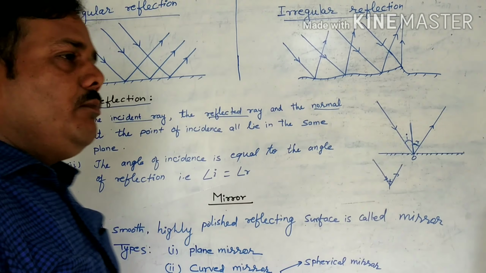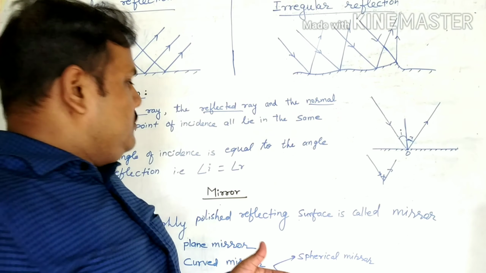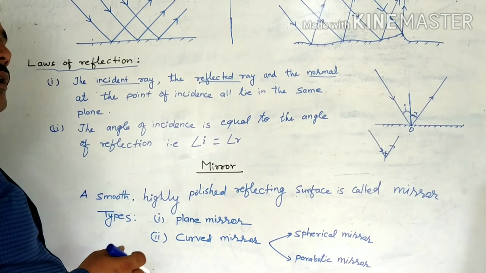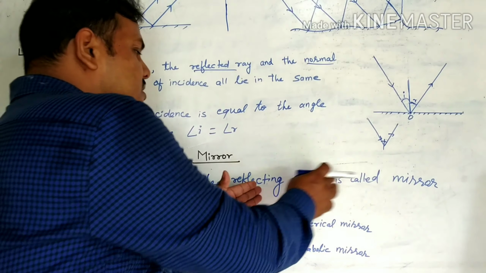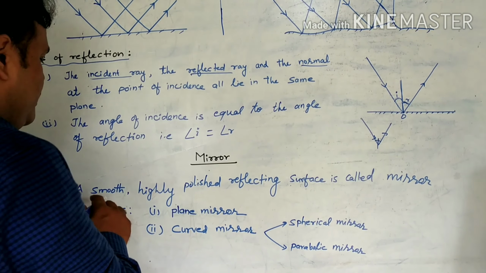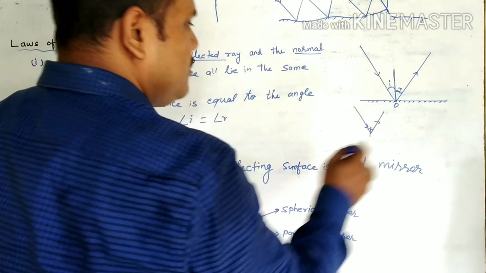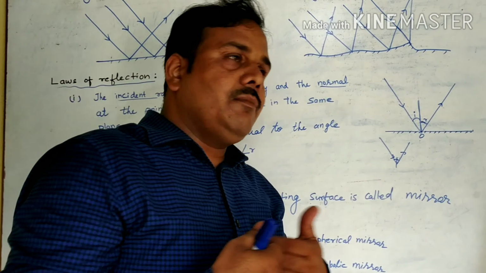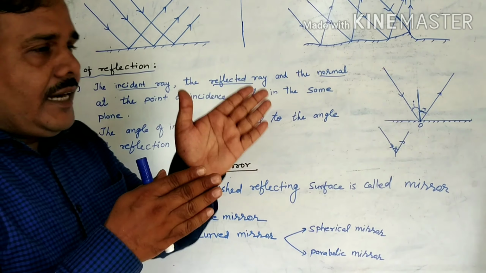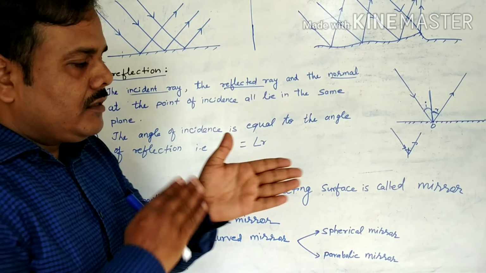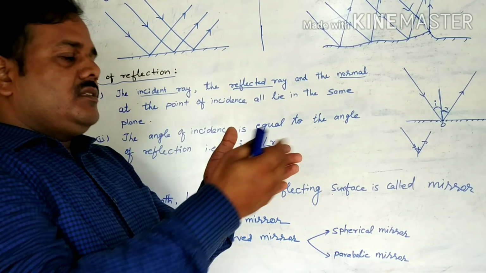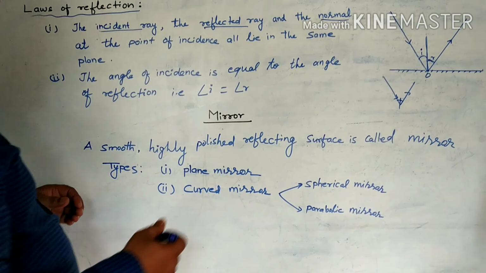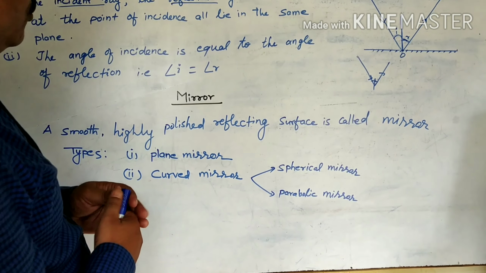Now we will discuss the mirror, because further we will discuss the plane mirror, and then the spherical one. So what is a mirror? A mirror is a smooth, highly polished, reflecting surface. If you have seen the mirror in which you see your face, that is glass, and on the back side there is a silver coating, and below that, on the outer side, there is a layer of red oxide.